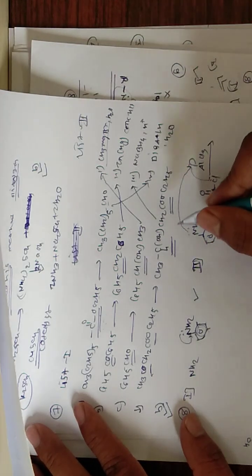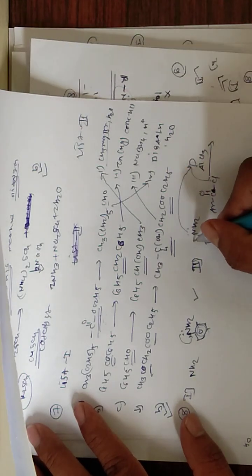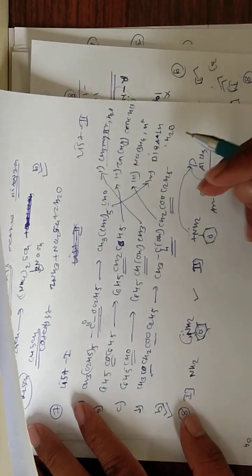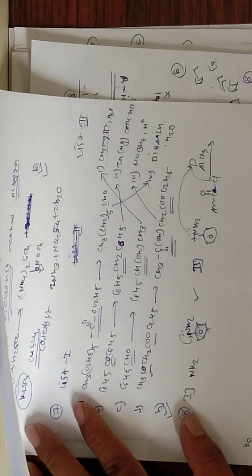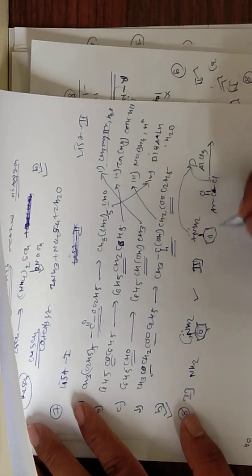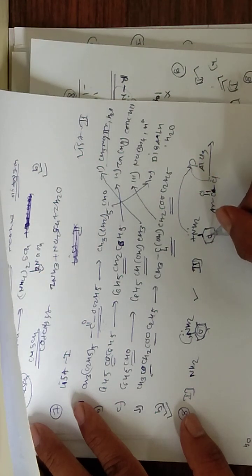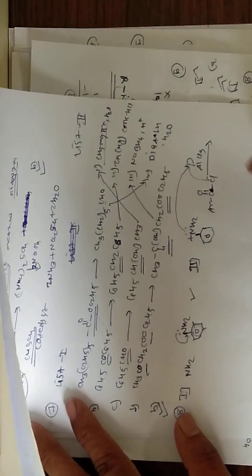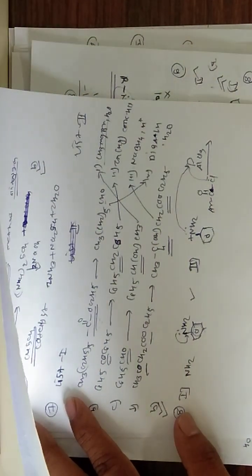So now the positive charge comes on that nitrogen and nitrogen becomes electron deficient. So it attracts electron density of that benzene ring towards itself. Therefore benzene becomes more electron deficient.